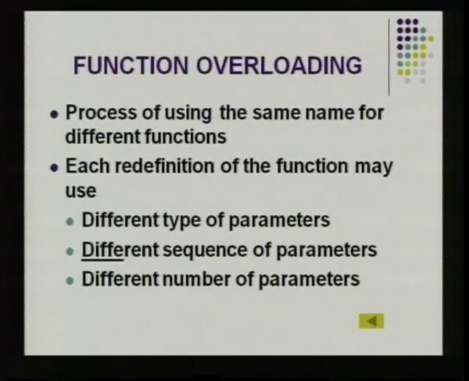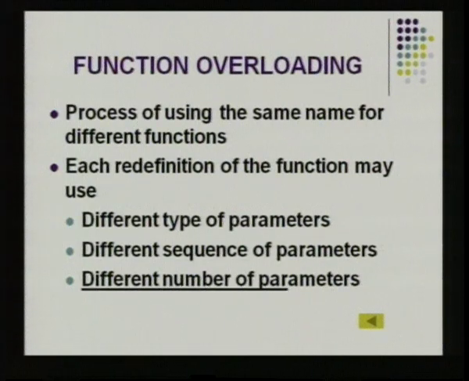If one function is having integer data type, the other function should have float or double or character data type arguments. Another one is the sequence of parameters. Say one function is having an integer, character and float, another function can have a float, character and integer. So, the sequence in which the parameters are given in the function declaration also can be different.